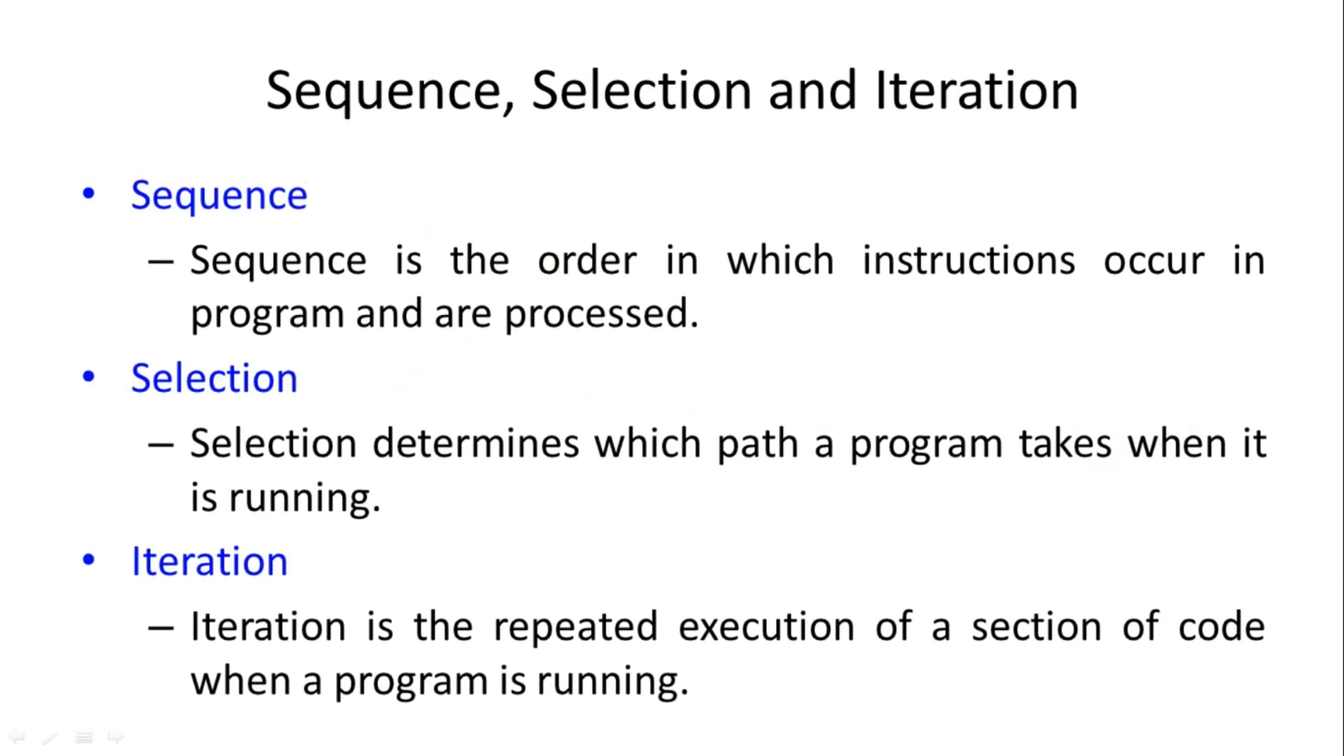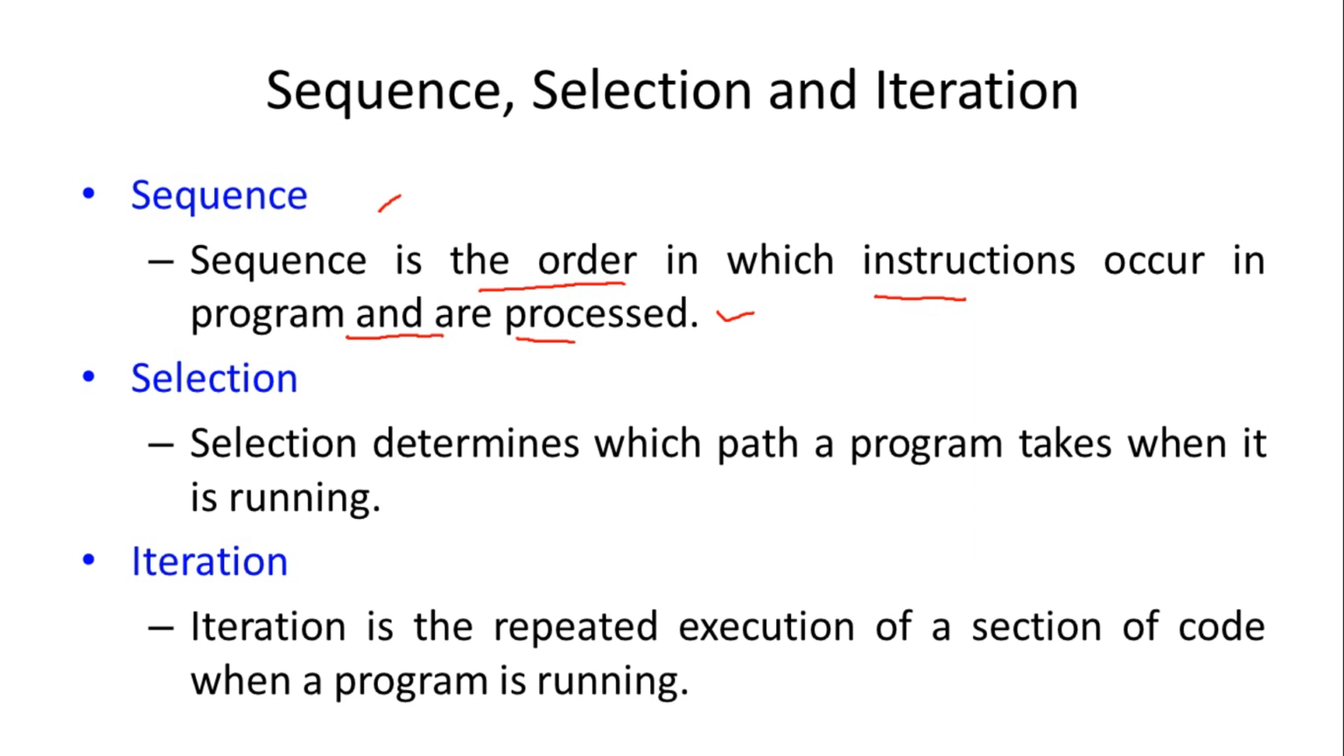First, what is sequence? The sequence control structure defines the order in which instructions occur in the program, and in the same order they are processed. In the execution of a C++ program containing the sequence control structure, instructions are executed one after the other. There is no change in the flow of control of the program.